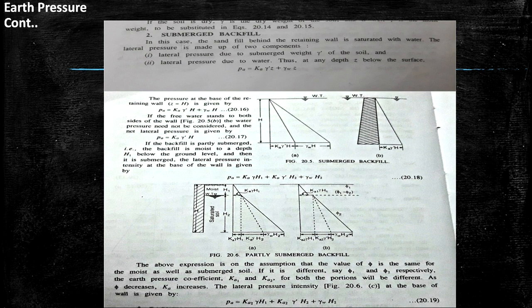The above expression is on the assumption that the value of phi is the same for the moist as well as submerged soil. If it is different, say phi 1 and phi 2 respectively, the earth pressure coefficients Ka1 and Ka2 for the two portions will be different. As phi decreases, Ka increases. The lateral pressure intensity at the base of the wall is given by Pa equal to Ka2 gamma H1 plus Ka2 gamma dash H2 plus gamma w H2. We get it from figure 20.6, figure B.